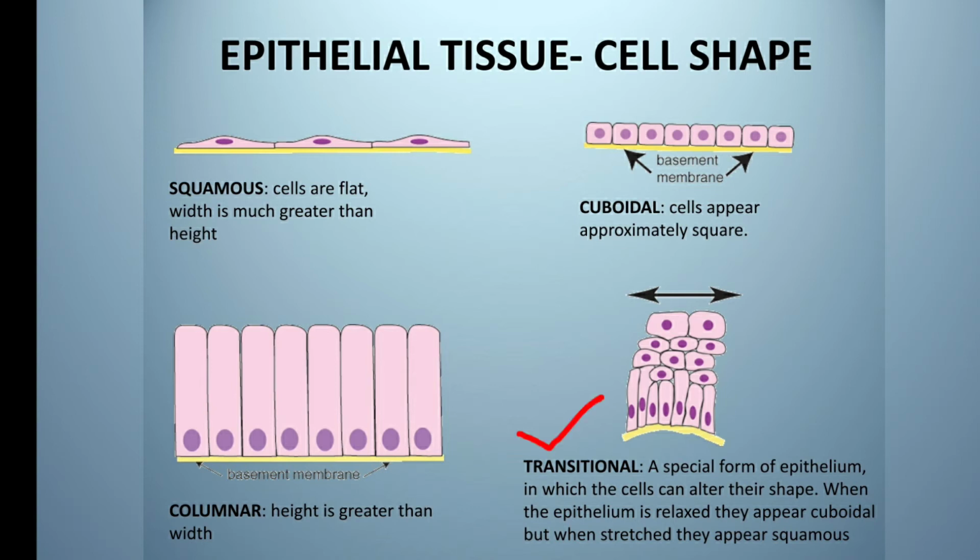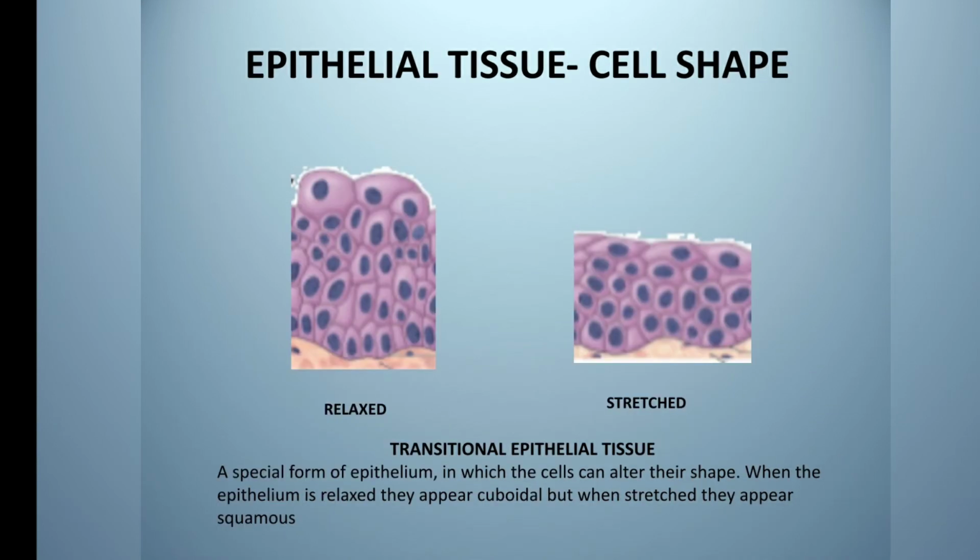And look at this. This is transitional epithelium. This is a special form of epithelium in which cells can alter their shape. When the epithelium is relaxed, they appear cuboidal, but when it is stretched, they appear squamous. That's why this is called transitional epithelium.